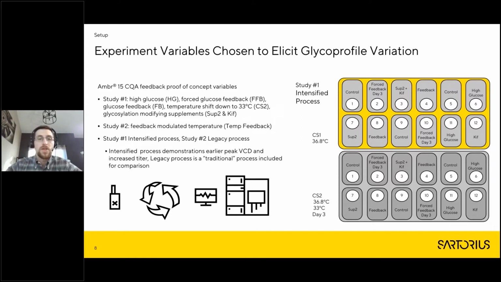In study 1, the temperature was constant in culture station 1. In culture station 2, the temperature was shifted down on day 3 to 33 Celsius. That's the difference in color that you see here. So just that one solid shift in study 1, and in study 2, we actually modulated the temperature based on the glycosylation profile.